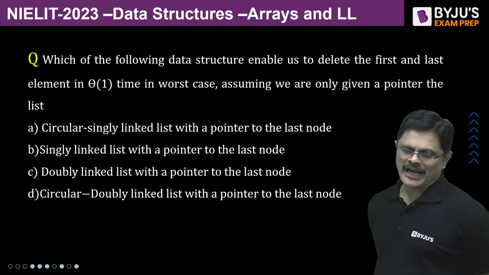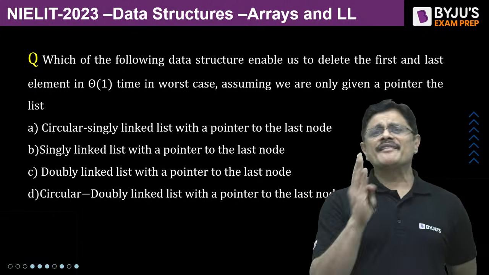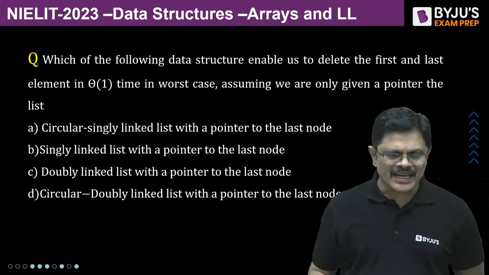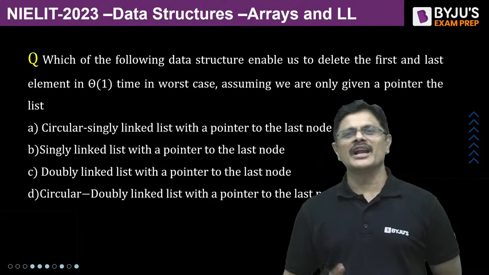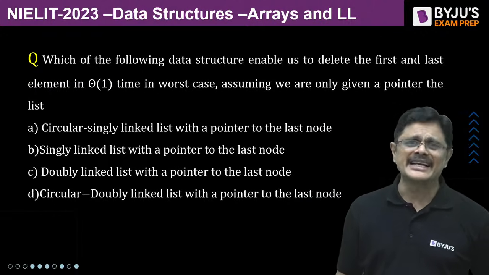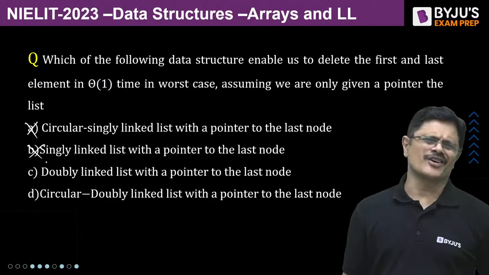See, my dear friend, if you have a circular linked list with pointer to the last node, deletion of the first node can be done in theta one time, but for deletion of the last node, you have to traverse the entire linked list. So that will take theta n time. So this is wrong. Singly linked list, that is wrong.